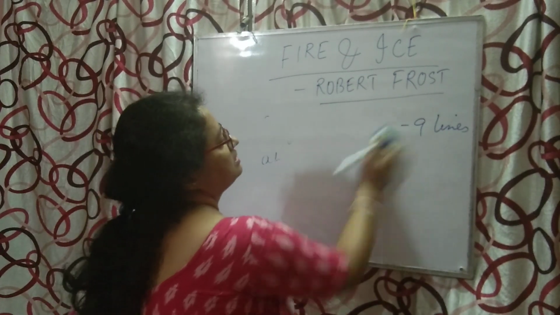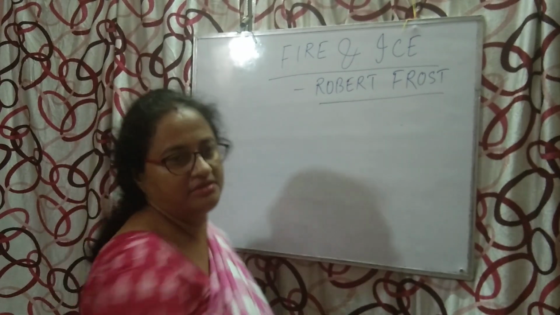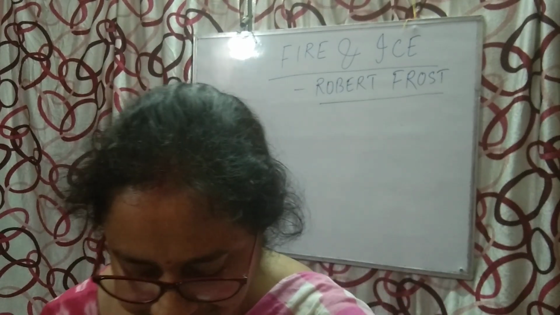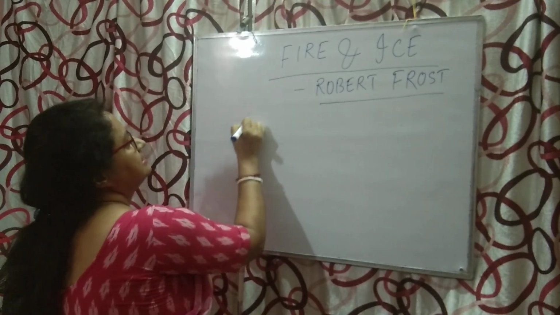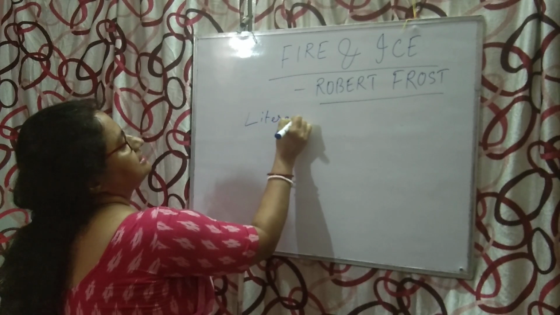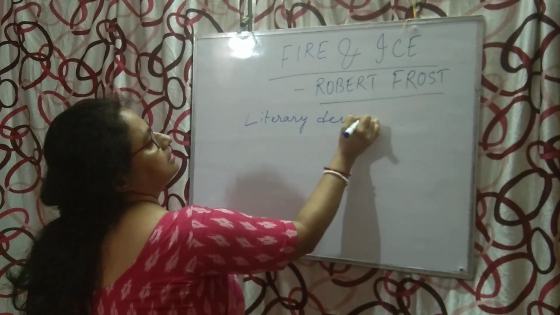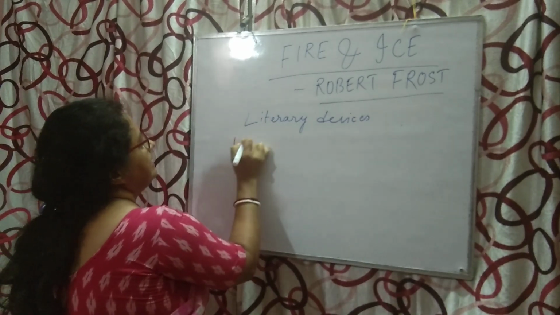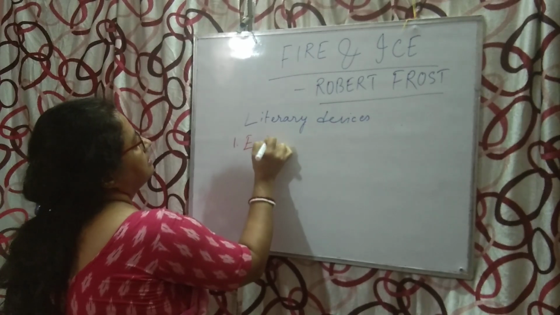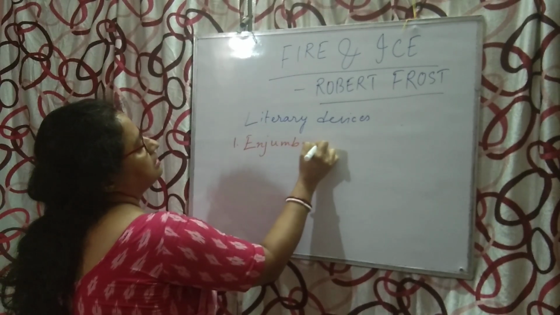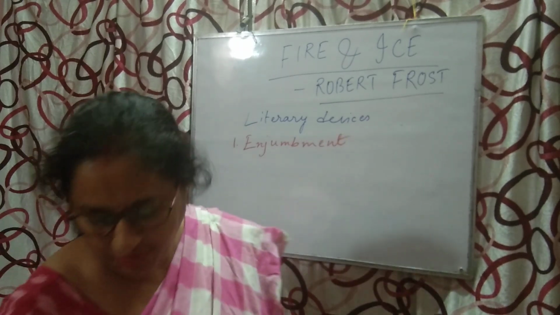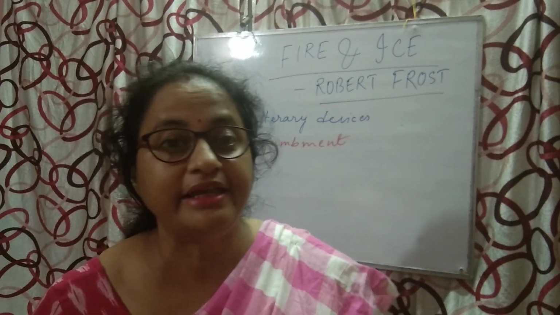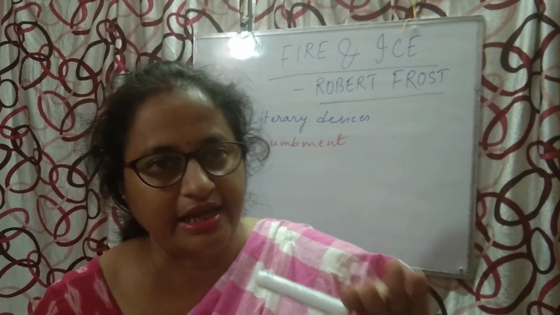Now next, what are the literary devices used here? First of all, we will see what are the literary devices used here. First of all, enjambment. Where is it used? This one is used in line number 7, line number 8, line number 9.